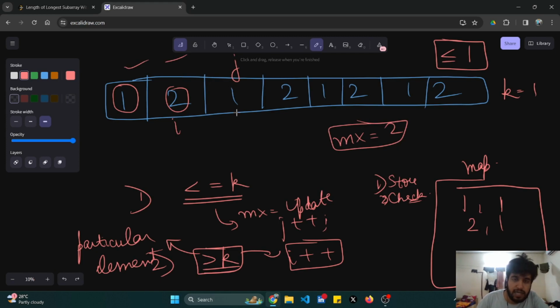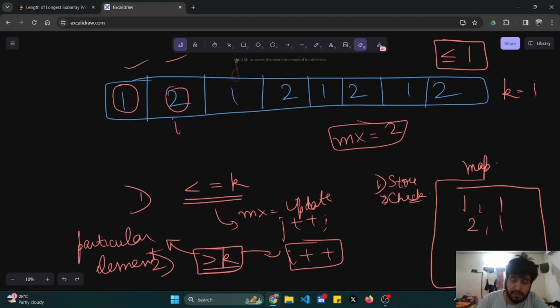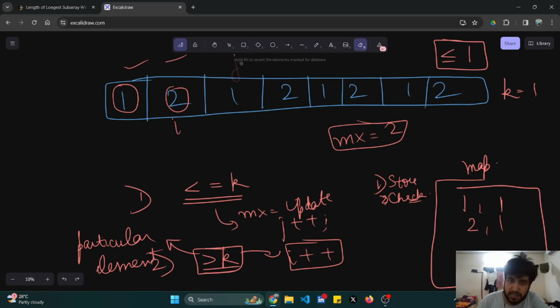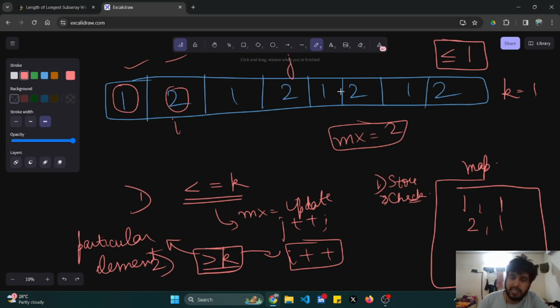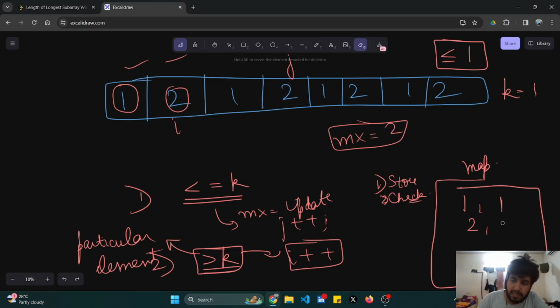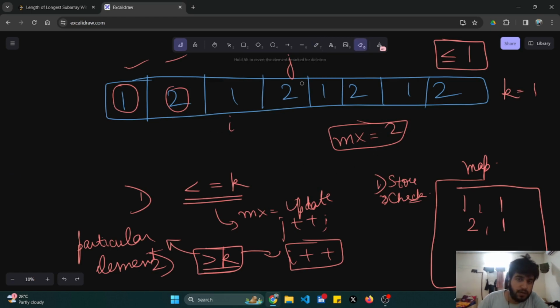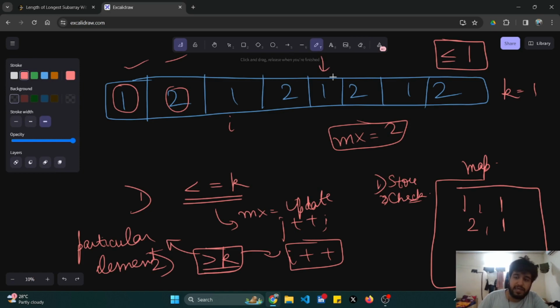Now I'll move to the next element. See, if after incrementing i, I don't increment my j, then that j will be counted again, and this I don't want. So I'll increment my j. My j comes here. I'll increase 2's frequency. Are they following the condition? No. So I'll increment my i pointer, but before incrementing, I'll decrement the frequency. So 2's frequency becomes 1 and my i is incremented. Are they following the condition? Yes. But my max is still 2.